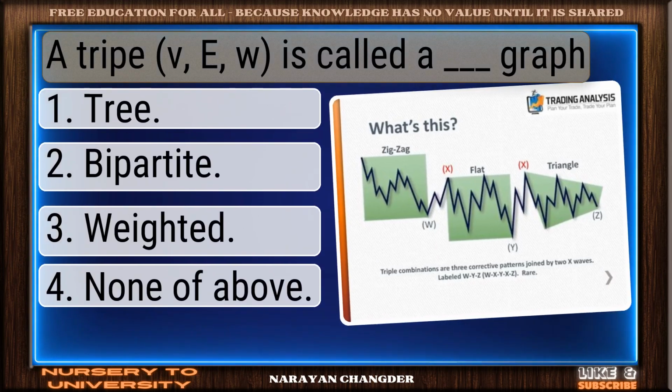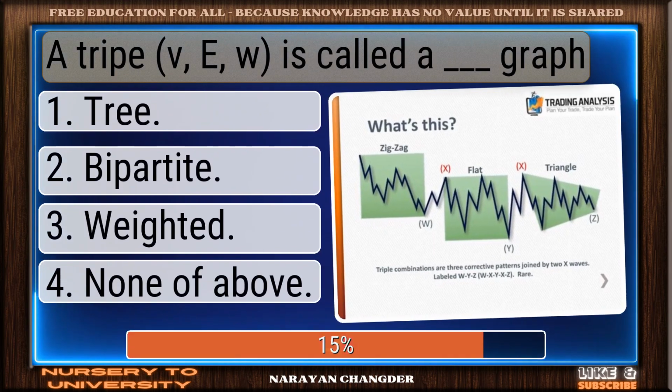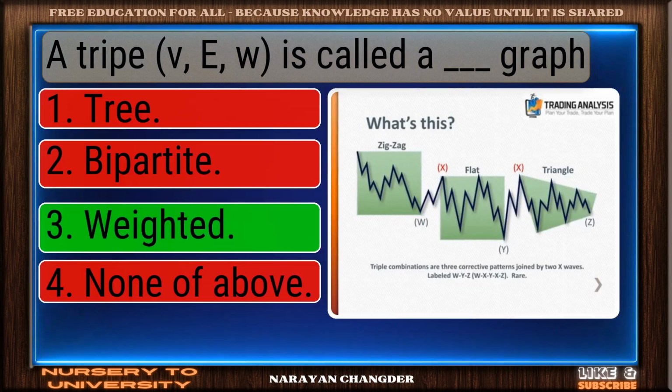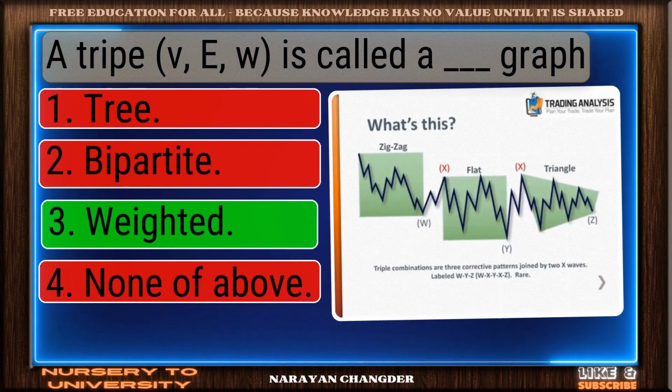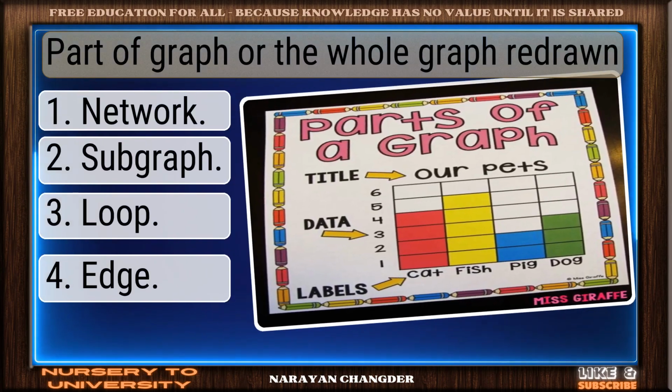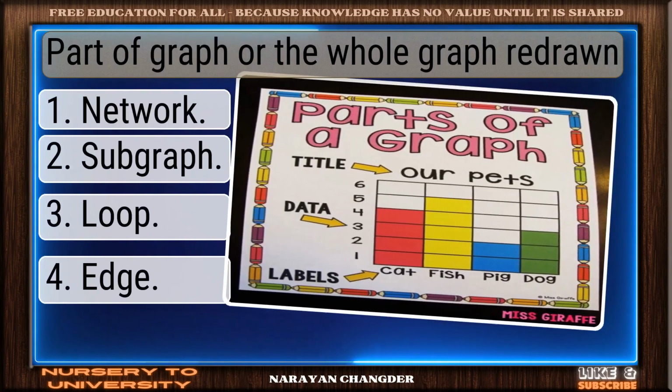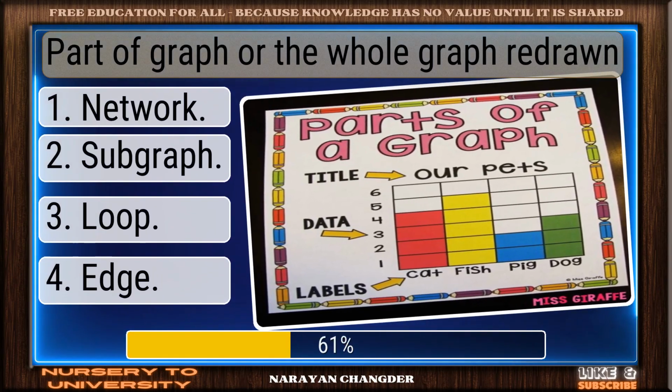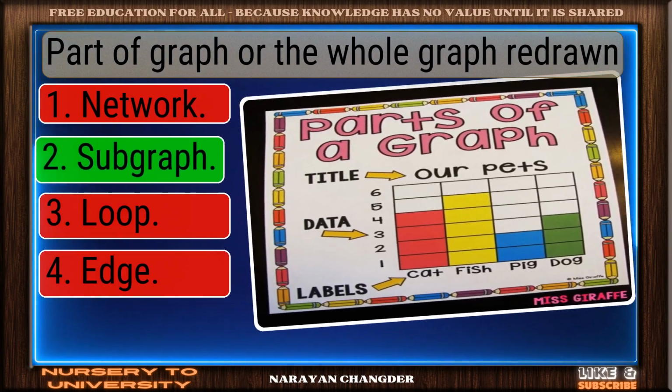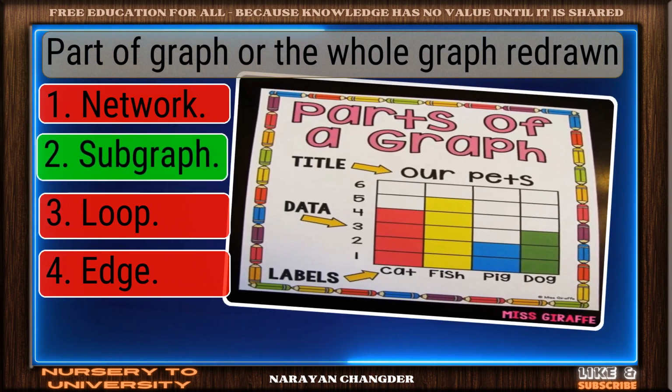Question number 27. A triple is called a dash graph. Nicely done. Weighted is a solid answer. Question number 28. Part of graph or the whole graph redrawn. Smart pick. Subgraph is the correct choice.